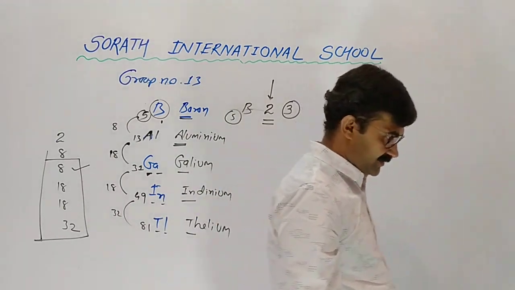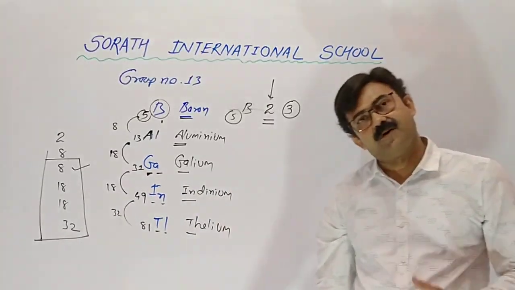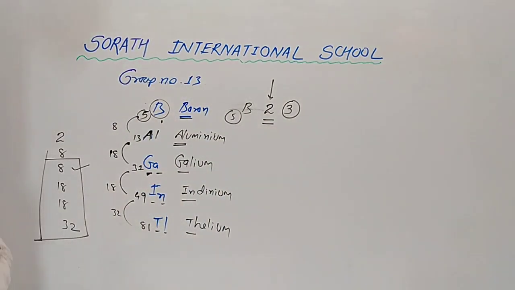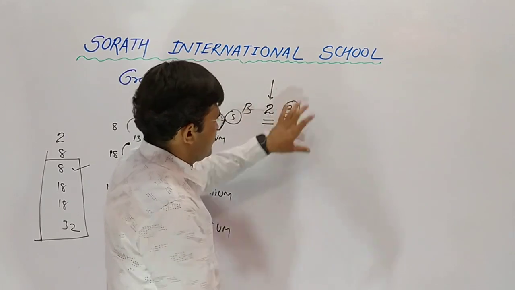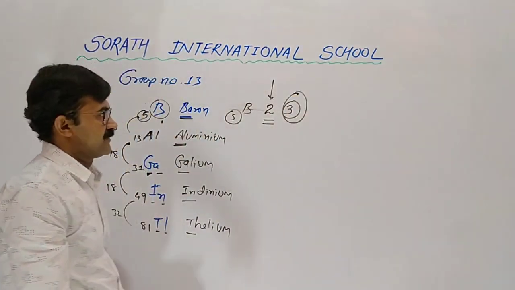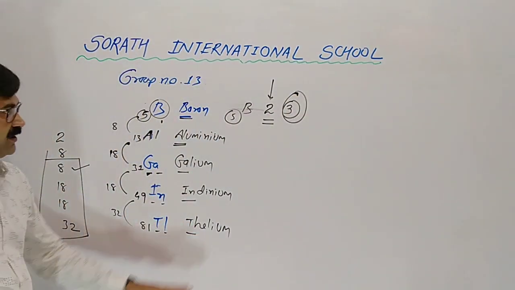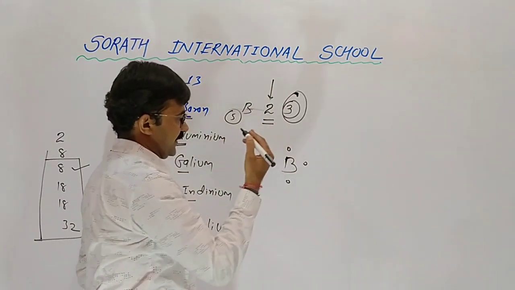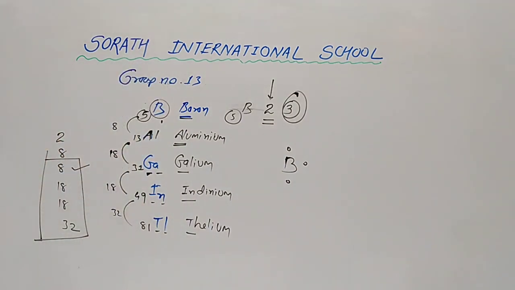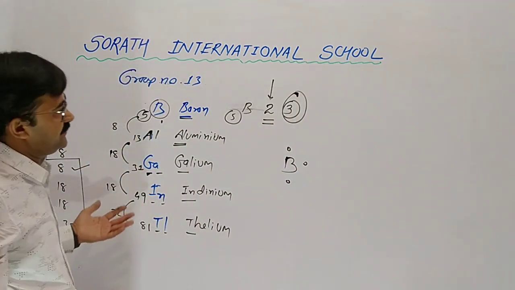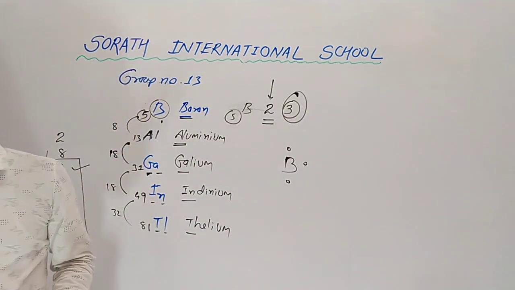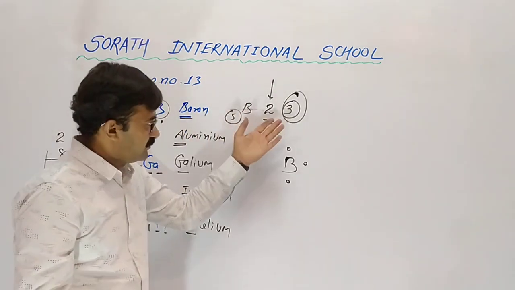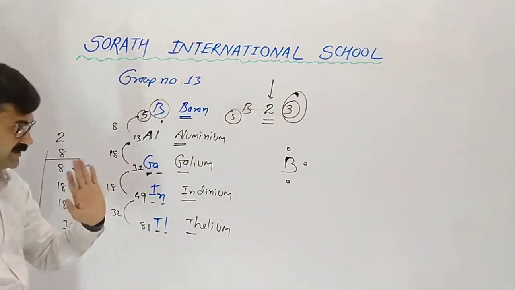Any element which forms a compound takes only the outermost electrons. Only the electrons in the last orbit participate, not the inner ones. So here boron has 3 electrons in the outermost orbit. Inner electrons never take part in a chemical bond. In forming a compound, the outermost electrons take part, not the inner ones.